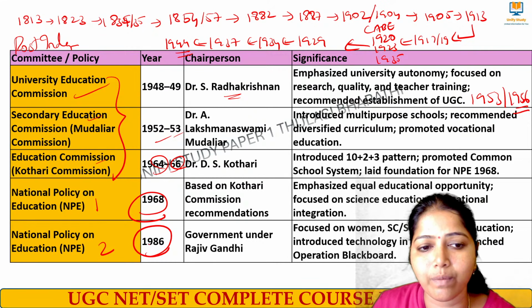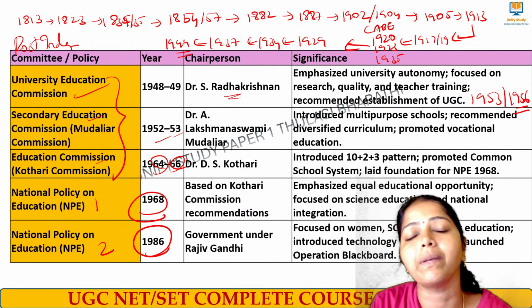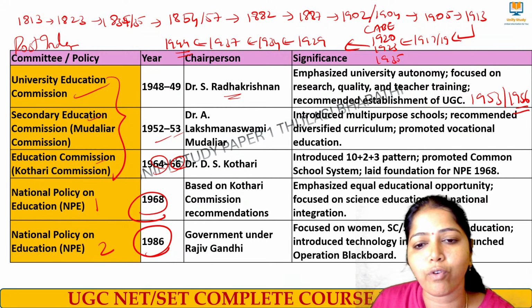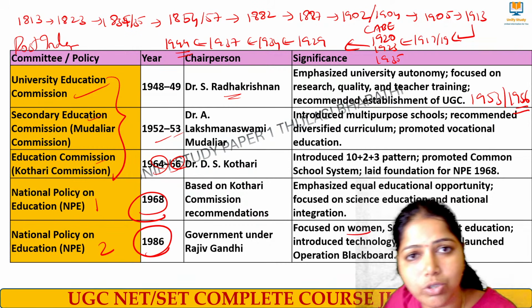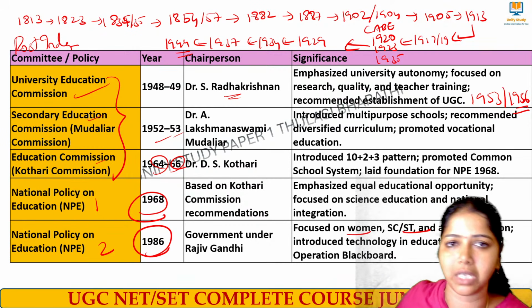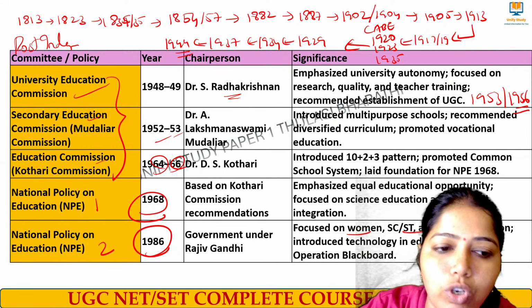And then the second education policy, formed by the government of Rajiv Gandhi, focused on women's education, SC/ST, and Operation Blackboard. Operation Blackboard means that all schools should have the proper infrastructure to teach the children. So that was the focus of the second one.